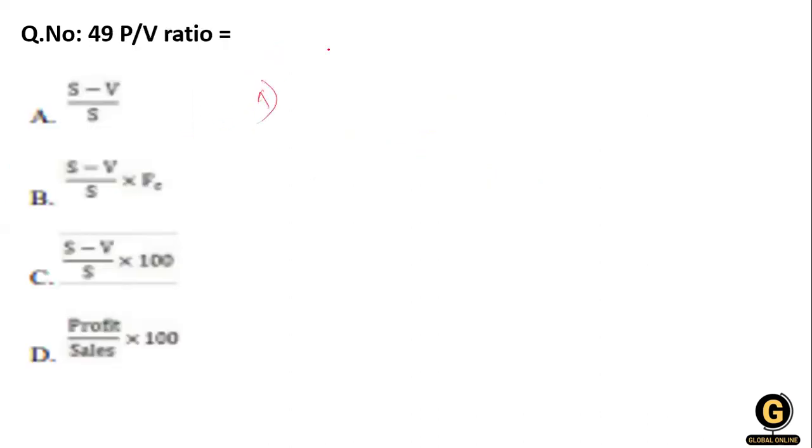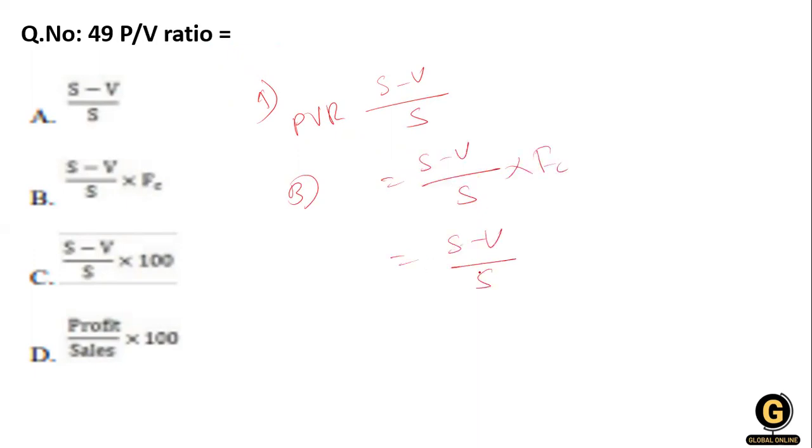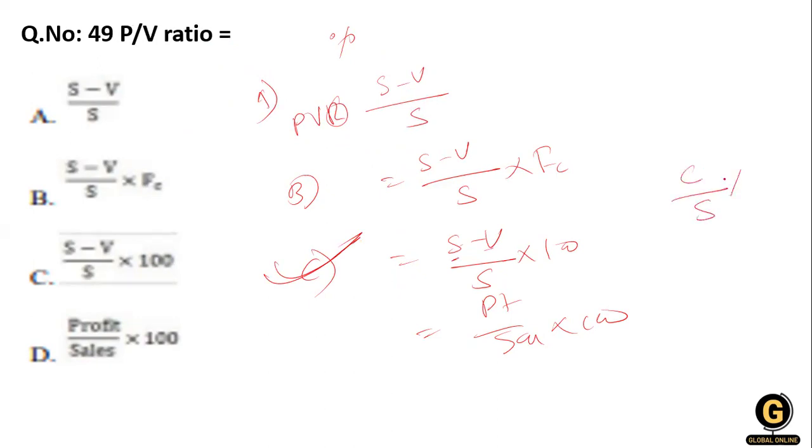The PV ratio is equal to sales minus variable cost, or sales minus variable cost divided by sales multiplied by fixed cost, or sales minus variable cost divided by sales multiplied by 100, or profit divided by sales multiplied by 100. You know that the ratio is in percentage. So option C is right, because sales minus variable cost means contribution divided by sales, but it must be multiplied by 100. Clear?